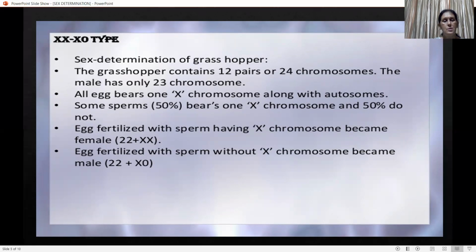An egg fertilized with a sperm having an X chromosome becomes female. That means 22 pairs plus 2 X chromosomes define that. In case of female, it has a total of 24 chromosomes. So these 22 are autosomes, body chromosomes, and XX defines the female. While an egg fertilized with a sperm without X chromosome will have 22 autosomes plus XO. So these are male and these are female. This is the XX-XO type of sex determination.